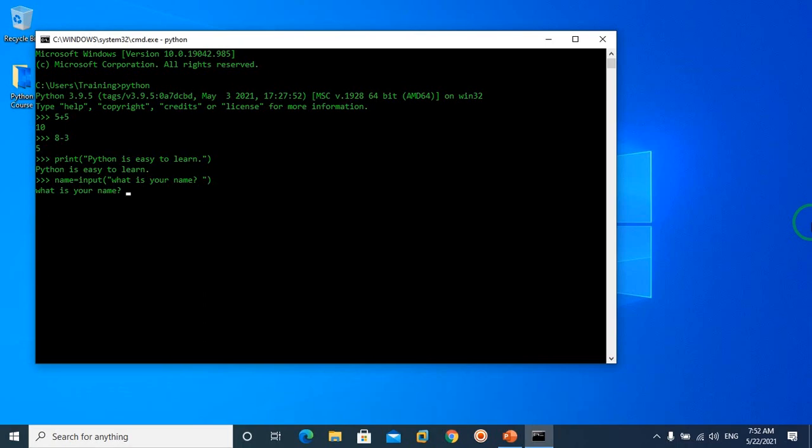So I will write in Nawid and then hit enter. Now I have created a variable called name, which contains the value that the input function asked for. So if I just type the word name and hit enter, you can see that I get the value back that the name variable contains.